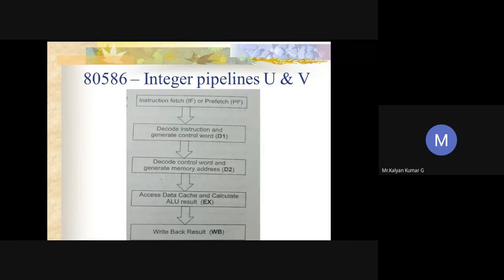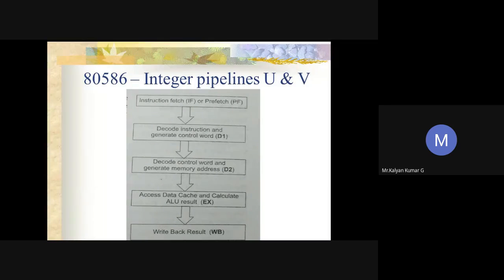Moving on to the third stage, decode 2 or the D2 stage. It is required when the control word from the previous stage, D1, is decoded to complete the instruction decoding. In this stage, the CPU generates the address for the data memory. So in the first stage it decodes and generates the control word, and here it generates the data address for memory.